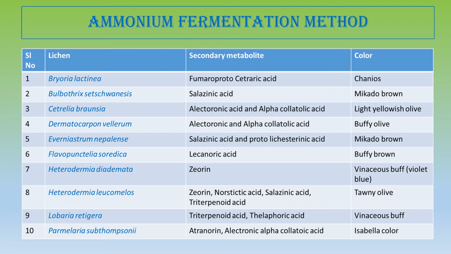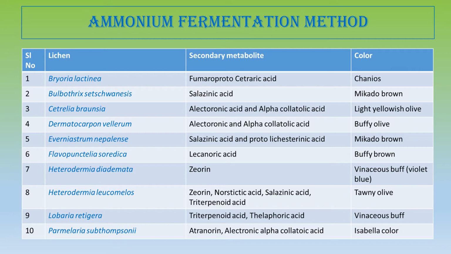Next in our list is Heterodermia diademata. This is a foliose lichen belonging to Physciaceae. Heterodermia diademata produces a vinaceous buff color, and next is the Heterodermia leucomelos. This is also a foliose lichen belonging to the same family, Physciaceae, and it produces zeorin.